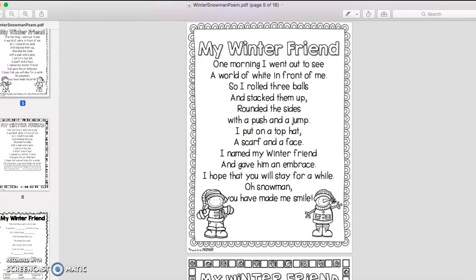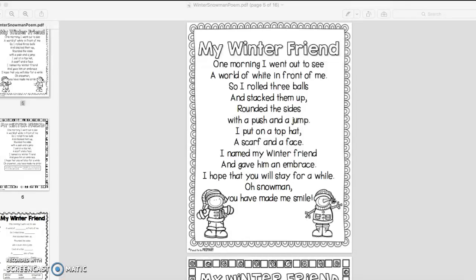So then the next day, with the same poem, they illustrate a picture on the blank page next to it. So sometimes I have pictures already, like down here, and sometimes I give them nothing, and we read it, and I say, okay, illustrate what you think about when you read this poem. So it really gets them thinking, that higher level thinking. Third day is another day of reading and repeating for fluency. In the last 2 days, they then get with a partner and practice it together. So last day, the partners come up and share their poem with the class. It's awesome to see at the end of the year that they're reading and memorizing pretty lengthy poems. This helps with so many skills: rhyming, fluency, high frequency words, confidence, and so much more.